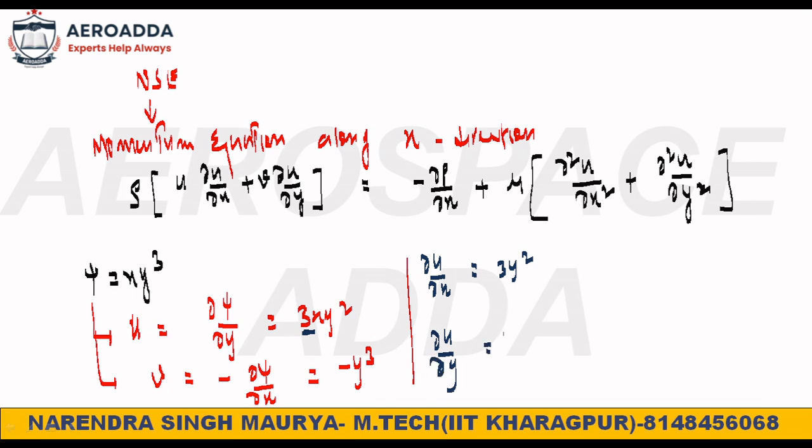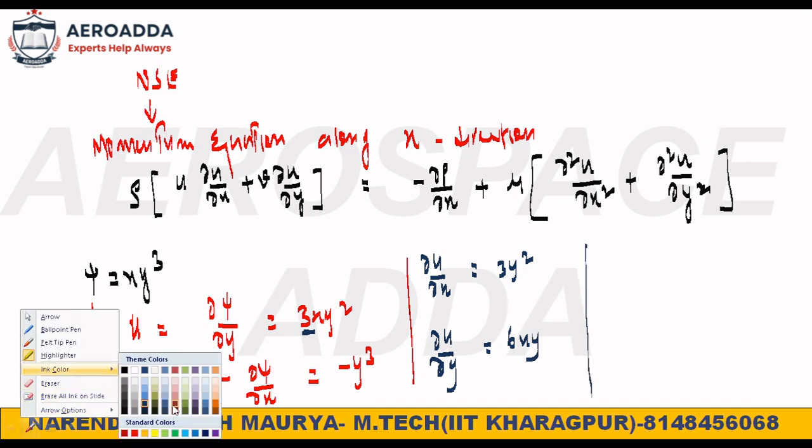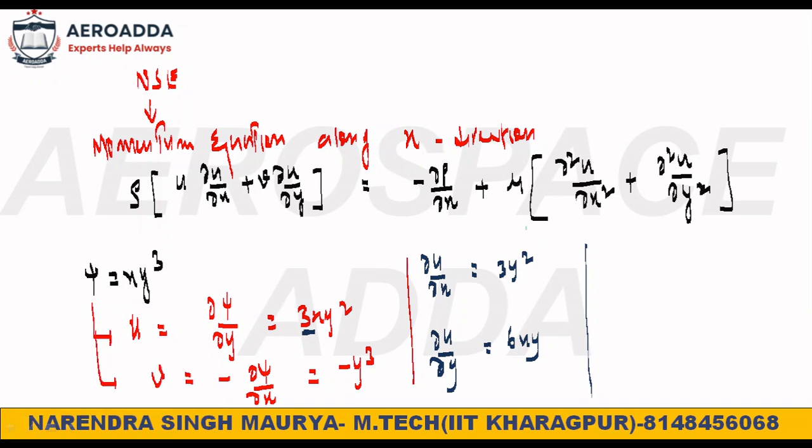It's nothing but 6xy. Also check the value of dou square u by dou x square. Dou u by dou x you have already calculated, so differentiate one more time with respect to x. There is no x function, so it becomes 0. What is dou square u by dou y square?